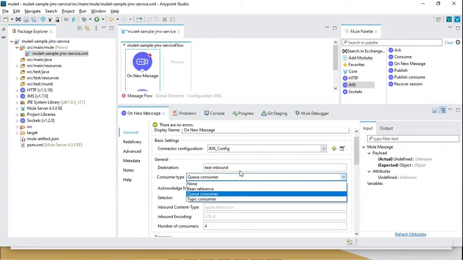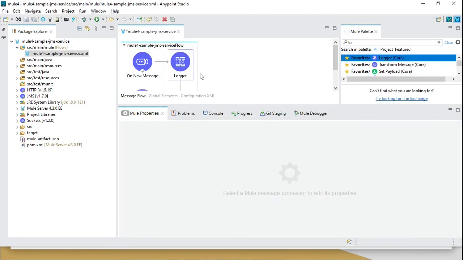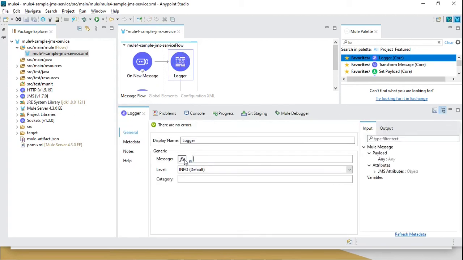This is a queue consumer and my queue name is test inbound. I will add one logger here. I can type here something, saved message payload. Perfect. That's it. At this moment we will do only this.